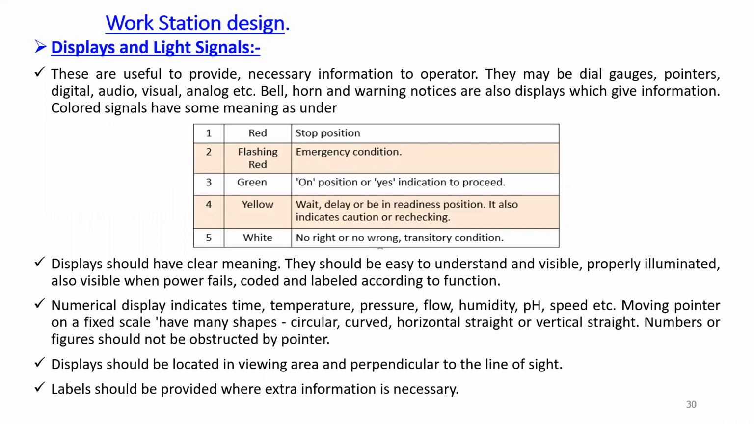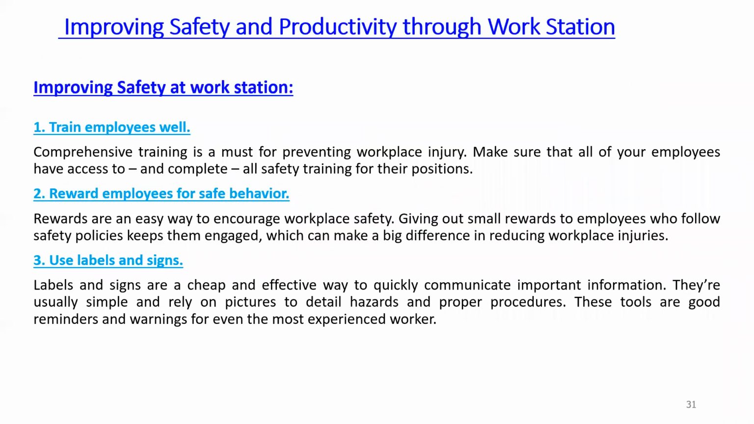So for this shift, for this product, for this particular cycle, this particular temperature and pressure parameter should be used. So for another product, again, we have to use another thing. So we have to go for the labels as well as for the displays. That is depending on our requirement. These are the different guidelines for the displays and the light signals.